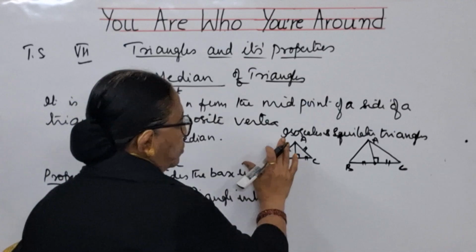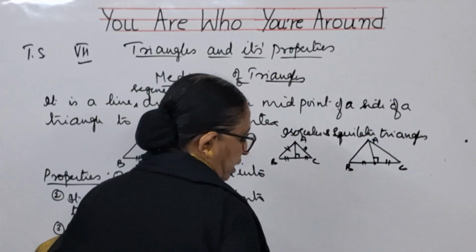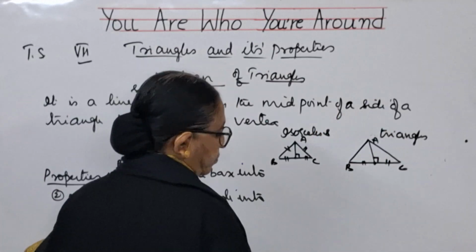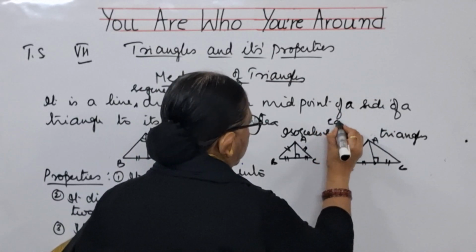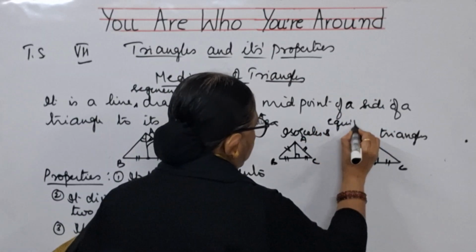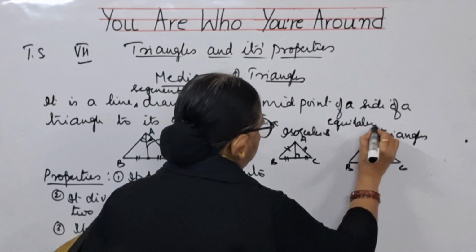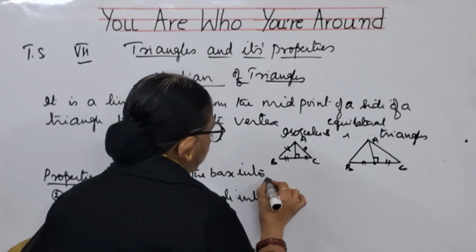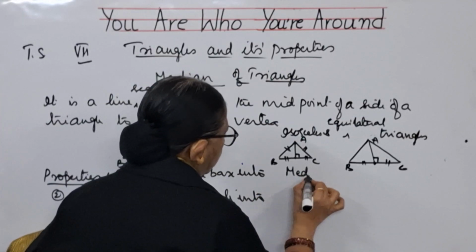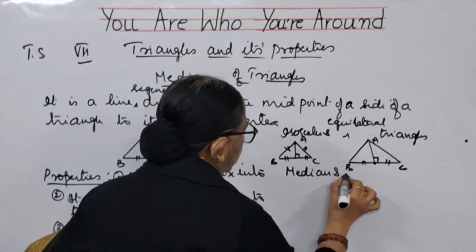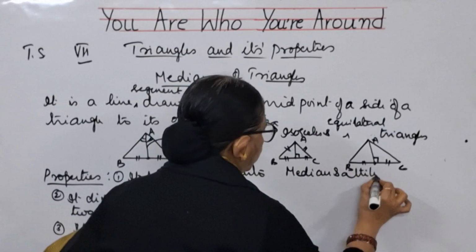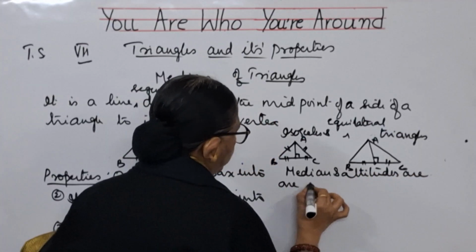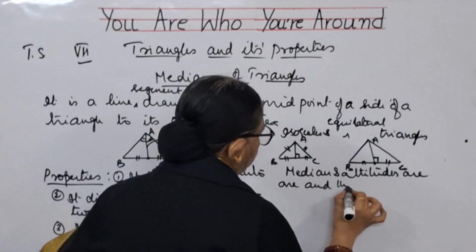So for isosceles triangle and equilateral triangle, for both the triangles, median and altitudes are one and the same.